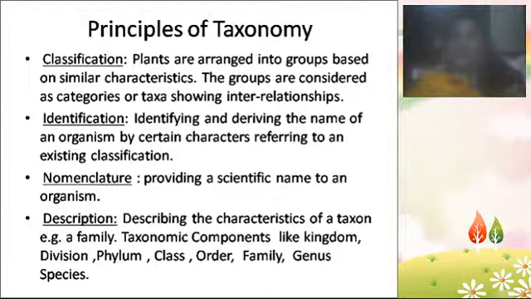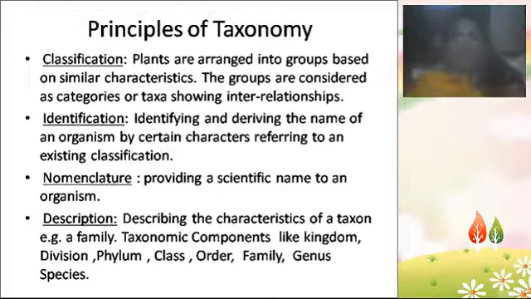That is binomial nomenclature. In any part of the world, any country and any person can identify the plant if you say the name Mangifera indica. So that is the name with which the whole world identifies, the scientific name. That is nomenclature.